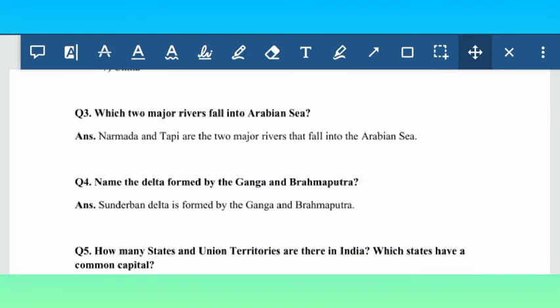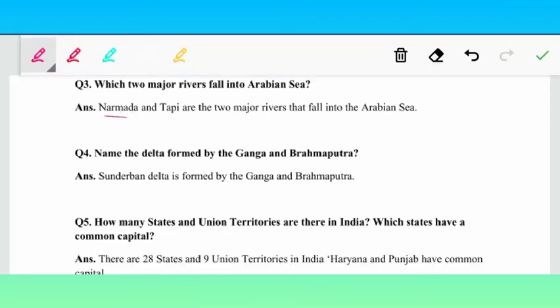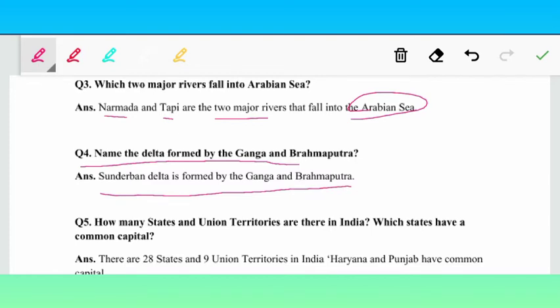Now question 3 is which two major rivers fall into Arabian Sea? Narmada and Tapi are the two major rivers that fall into the Arabian Sea. So Narmada River and Tapi River are the major rivers which fall into Arabian Sea. Now question 4, name the delta formed by Ganga and Brahmaputra. So we all know that Sundarban Delta is formed by the Ganga and Brahmaputra.